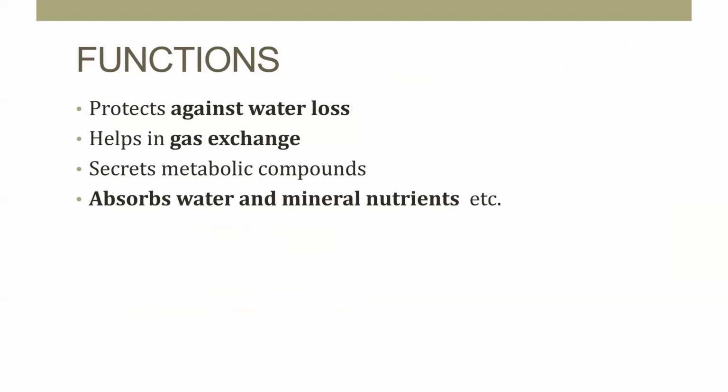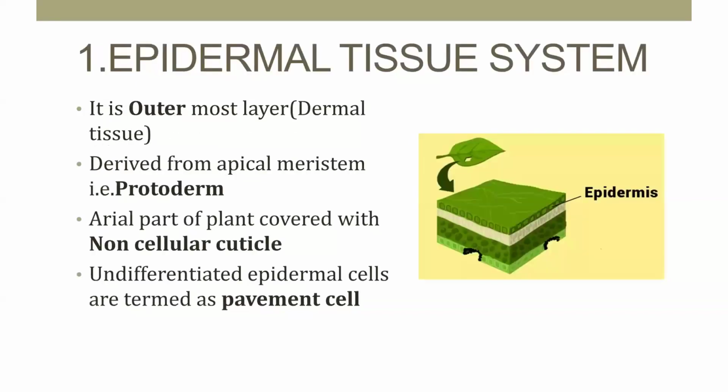So these are the functions of the epidermal tissue system, the outermost layer.